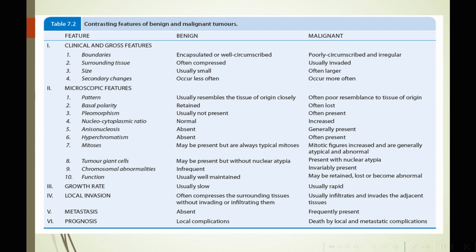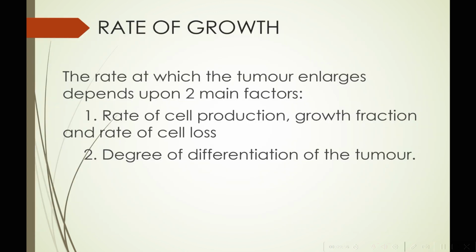We can see here that the clinical and gross features are again differentiated into the various headings of boundaries, surrounding tissue, size, secondary changes, and you can see very well all of these features are different for benign versus malignant tumors. So this slide shows the summary of it, but we'll have to dive deeper into them. So let us look at these features one by one. First is rate of growth.